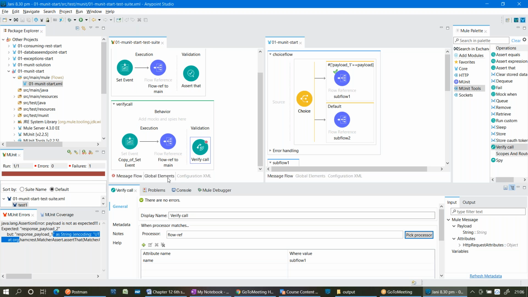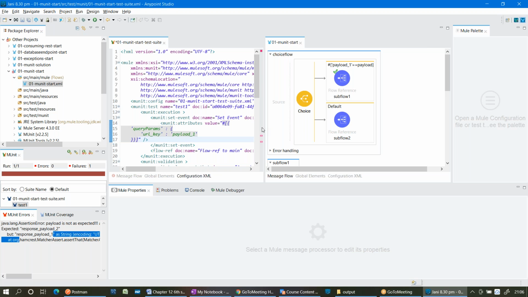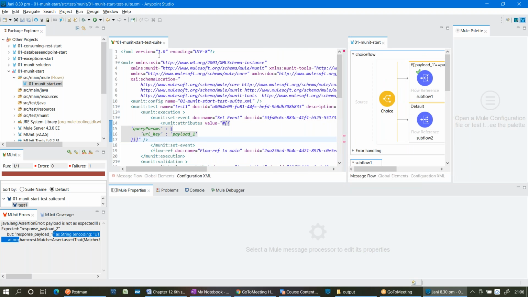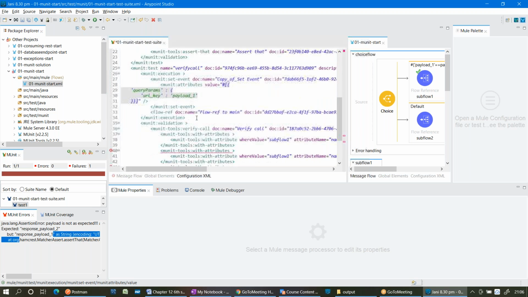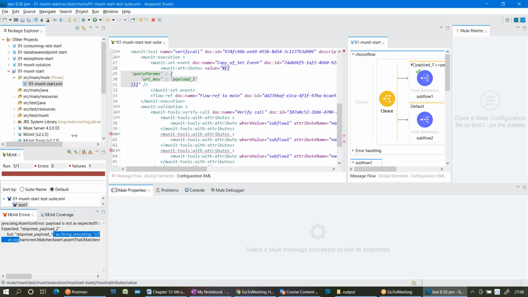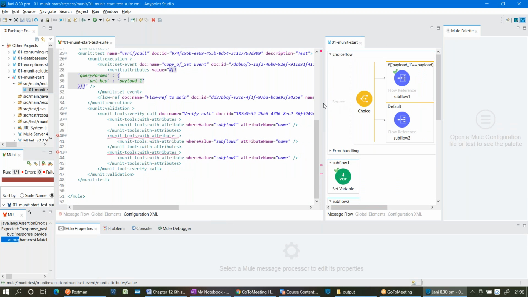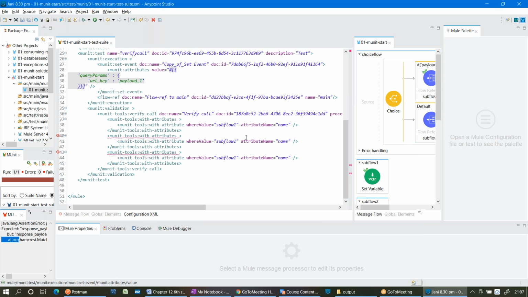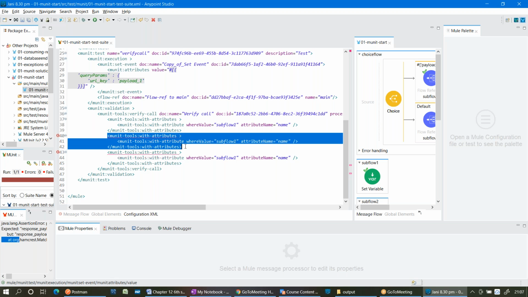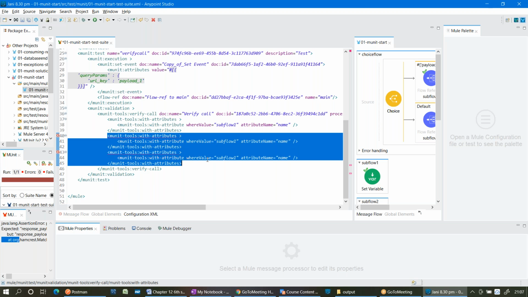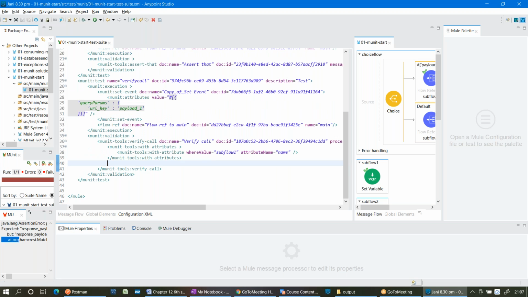Next. What is this error here? Whenever you have such kind of errors, you need to go to the configuration XML. One second, let me expand that. So here I'm just expanding that. How many times did you pick the processor? Only one time, right? Now you can see it is taken 3 times. Duplicates, right? Remove the duplicates. This is a bug actually, which is already reported to MuleSoft. No need to worry. Just remove the duplicates manually. That's it. So now the error has gone.